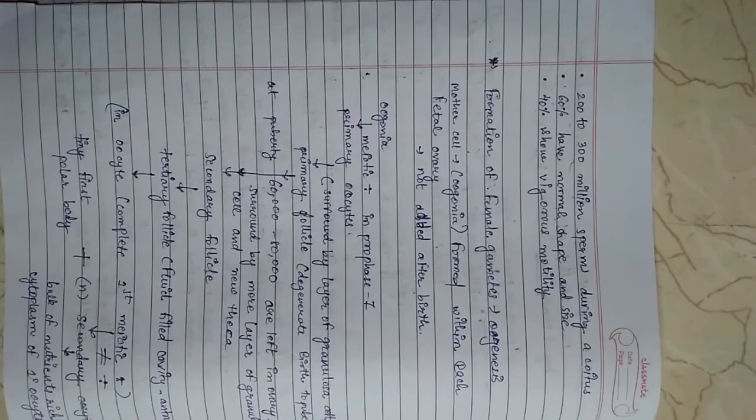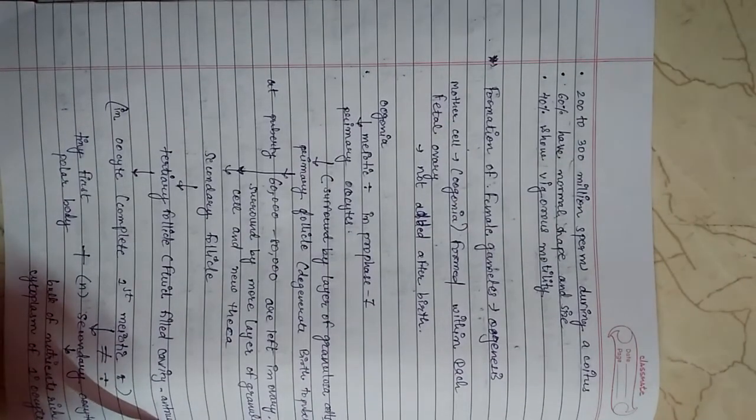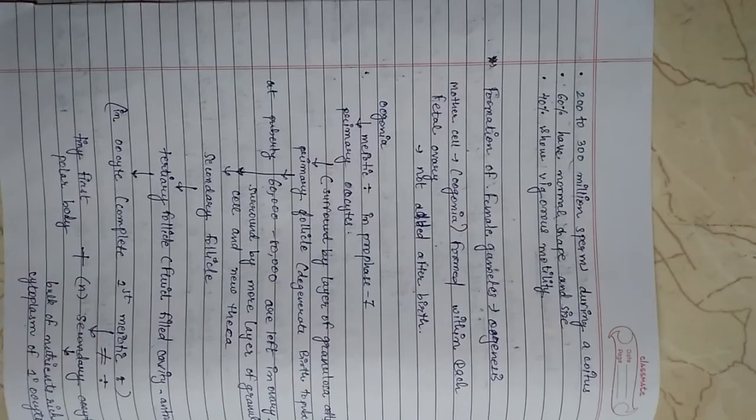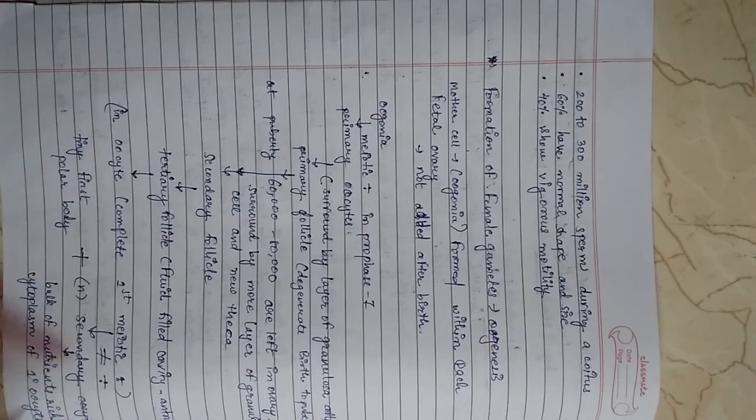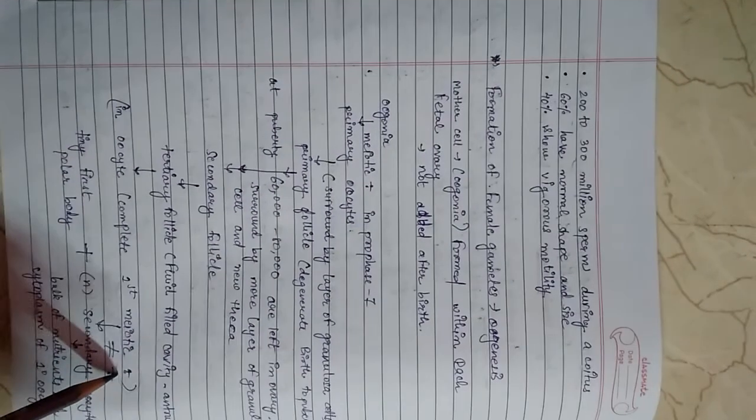The secondary follicles soon transform into tertiary follicles, which are filled with a cavity known as the antrum. The theca layer is organized into an inner theca interna and an outer theca externa.